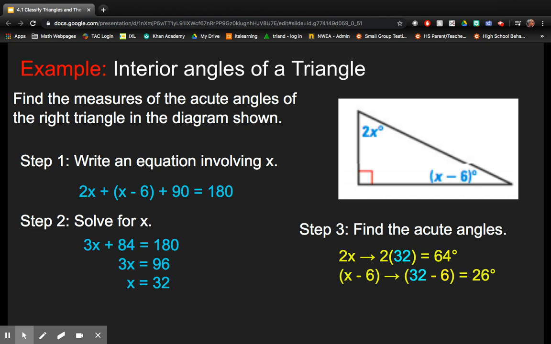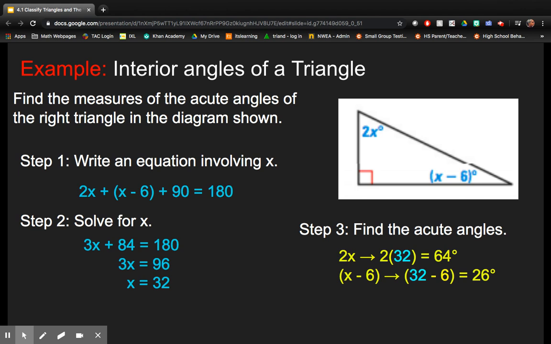Step 2. Solve for x. When we combine like terms in this equation, we combine 2x plus x to get 3x, and negative 6 and 90 to get 84, bringing down the 180. Subtract 84 from each side, and you get 3x is equal to 96. Divide by 3, and you get x is equal to 32.